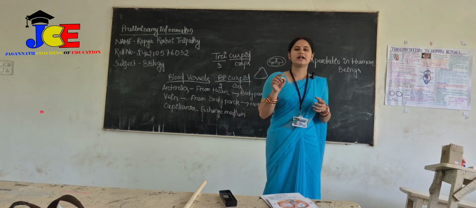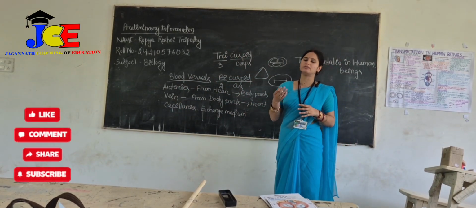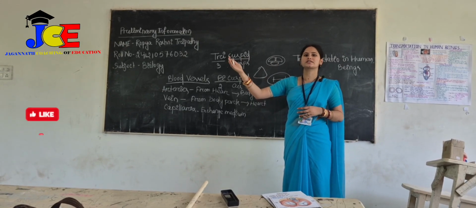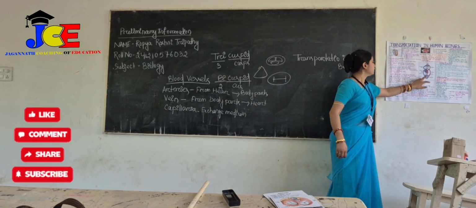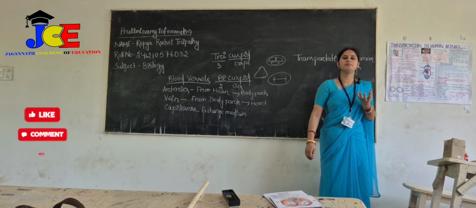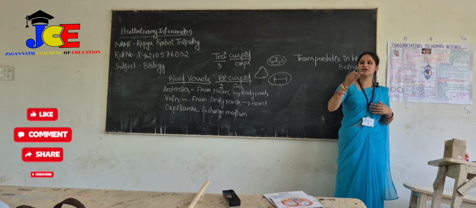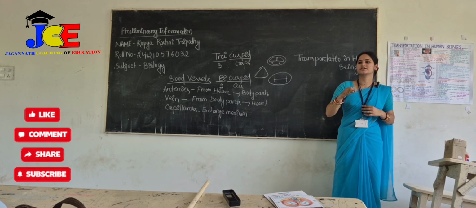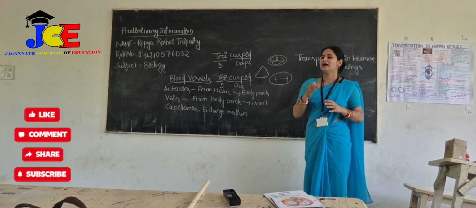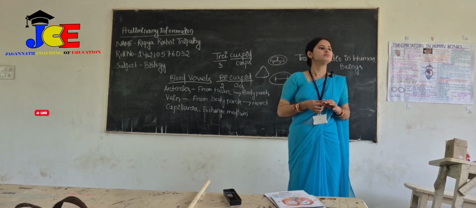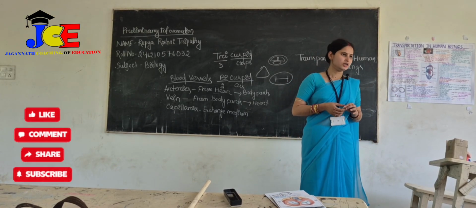Then the right ventricle pumps the blood into the pulmonary trunk, which goes to the lungs. Here in the diagram, our right ventricle pumps the blood to the pulmonary trunk, which goes to the lungs. Then in the lungs, the blood gets oxygenated and comes to the left atrium by a pair of pulmonary veins.